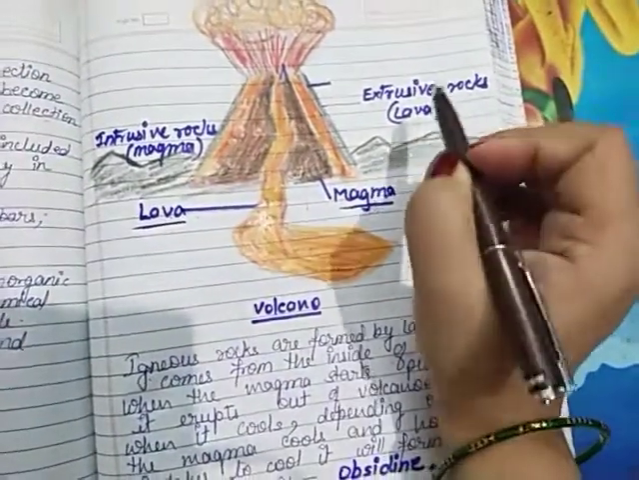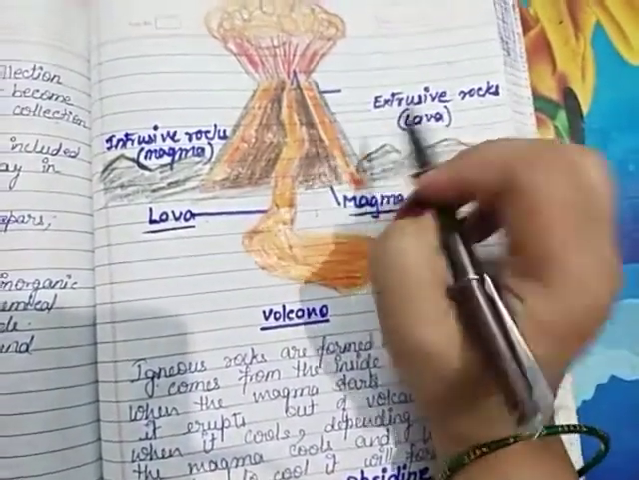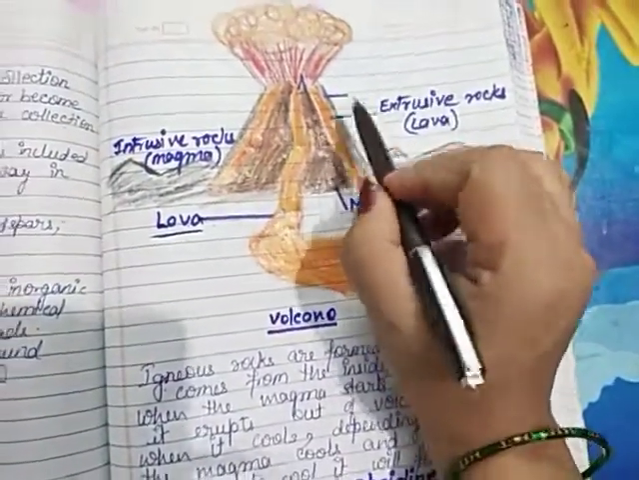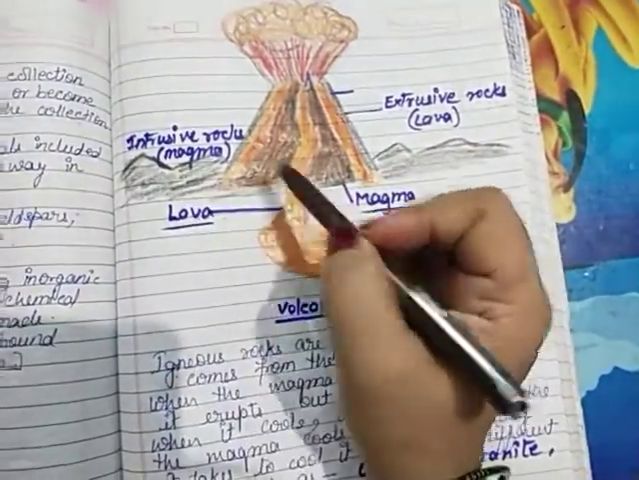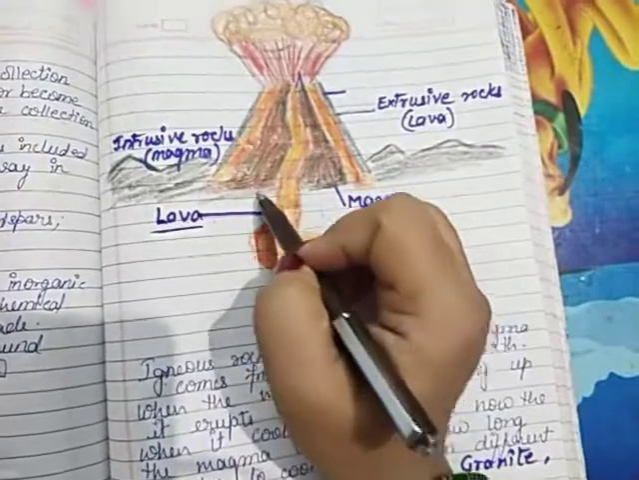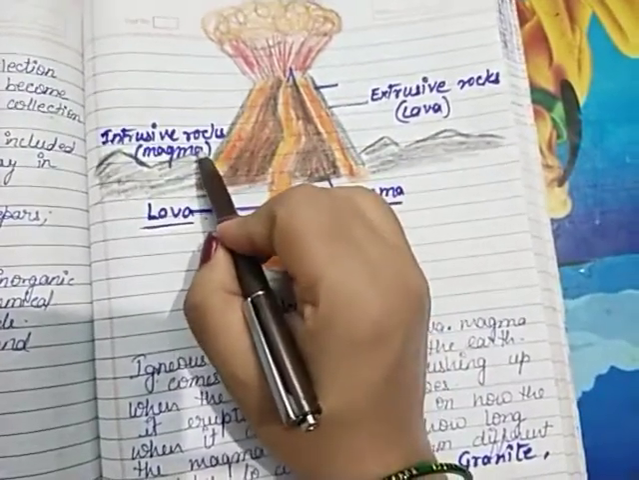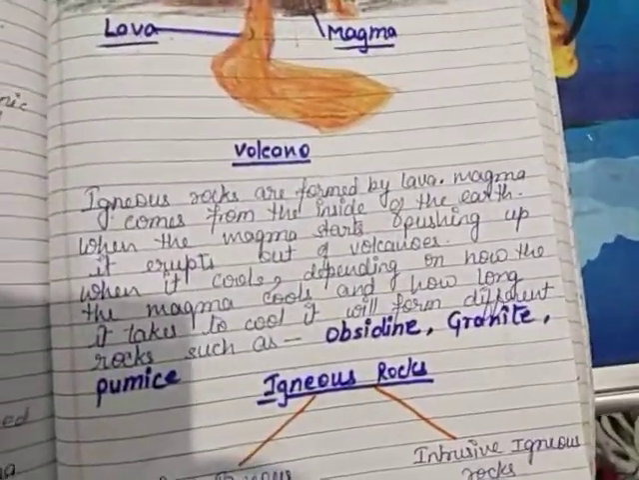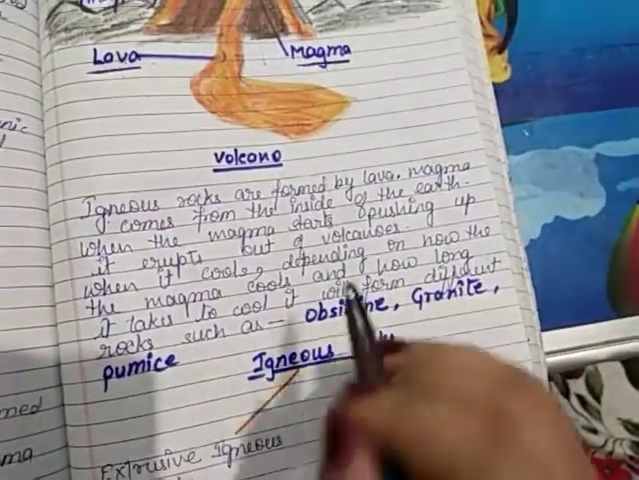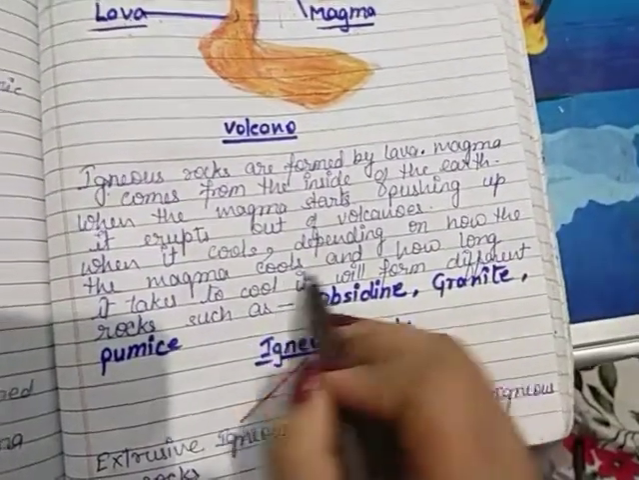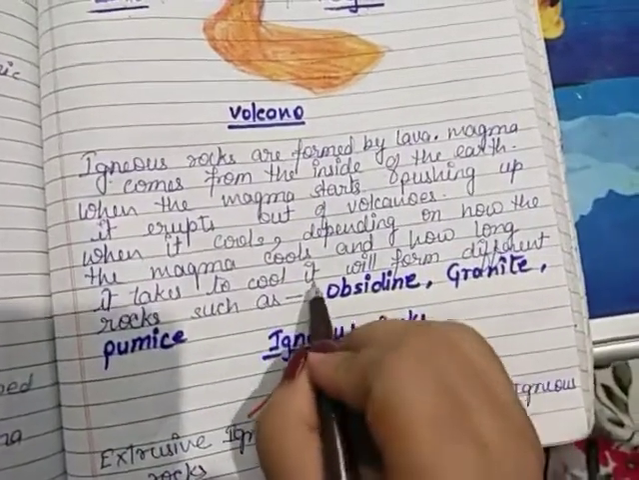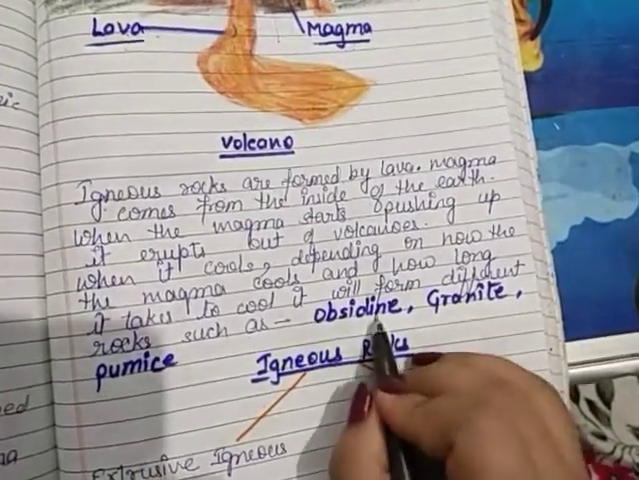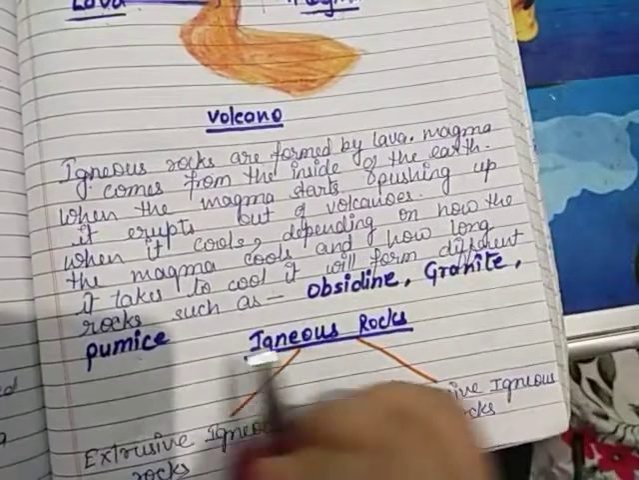Extrusive rocks are present outside of the volcano. They are made by the lava, whereas intrusive rocks are made up of magma, which is present inside the layer of the earth. The formation of igneous rocks depends on how the magma cools and how long it takes to cool, which forms different rocks. Examples of igneous rocks are obsidian, granite, pumice, etc.